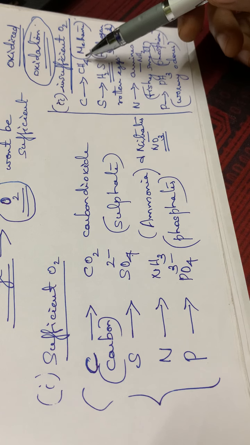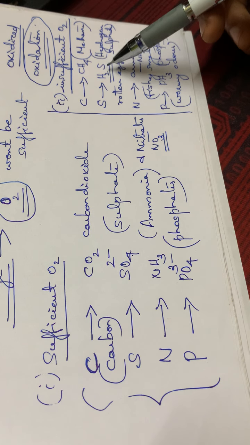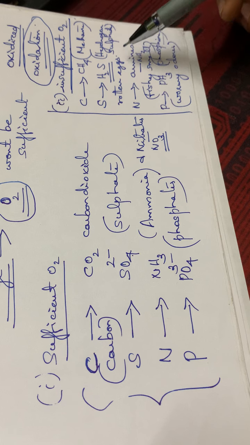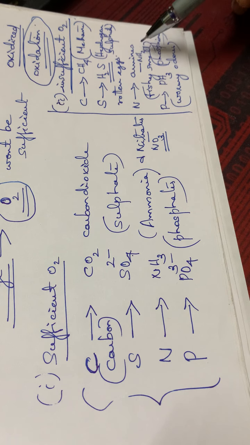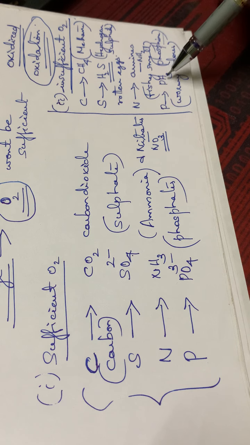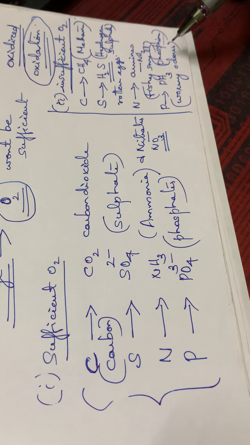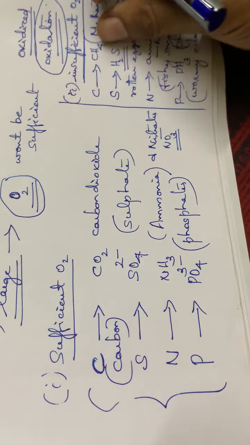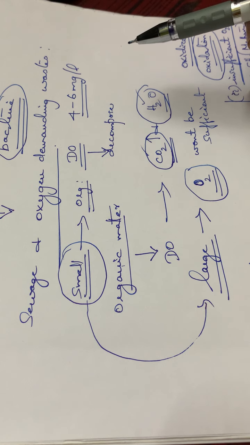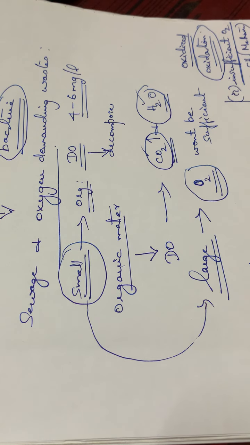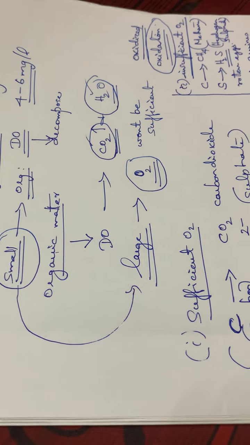So carbon to methane, sulfur to hydrogen sulfide which has the smell of rotten eggs. Nitrogen will be converted to amines, NH2, which have a fishy smell. Then phosphorus will be converted to phosphine, which has a wormy odor. Thus we can say that the water will be polluted as a result of sewage and oxygen demanding waste. The water will have an offensive odor, and at the same time oxygen will be depleted, isn't it?